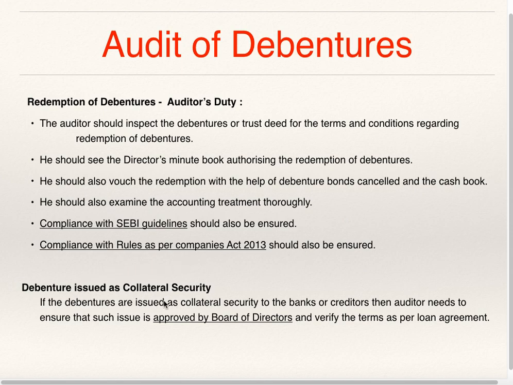Debentures issued as collateral security. If the debentures are issued as collateral security to a bank or creditor, then the auditor needs to ensure that such issue is approved by the board of directors and verify the terms as per the loan agreement. So the duty of the auditor in case of audit of debentures is to check the terms of issue of debentures. In case of redemption also, he should check the terms and conditions for redemption of debentures.